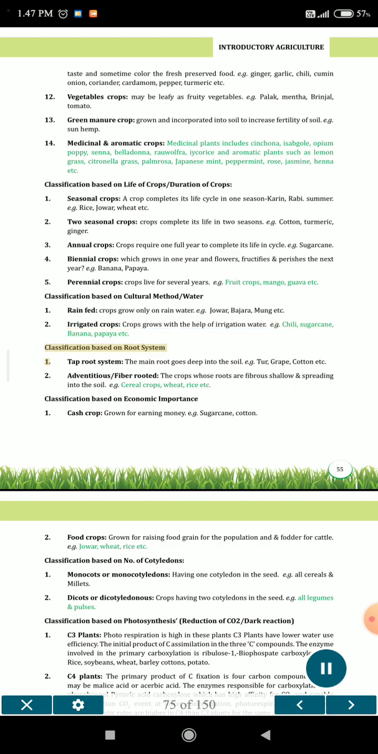Classification based on root system. 1. Tap root system: the main root goes deep into the soil, e.g. grape, cotton etc. 2. Adventitious, fibrous rooted: the crops whose roots are fibrous, shallow and spreading into the soil, e.g. cereal crops, wheat, rice etc.